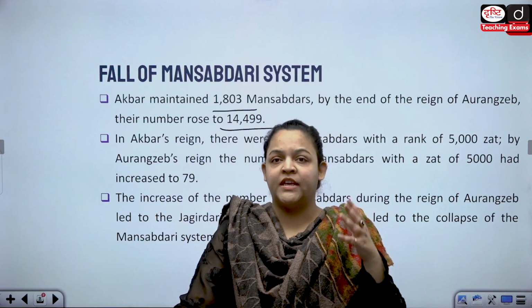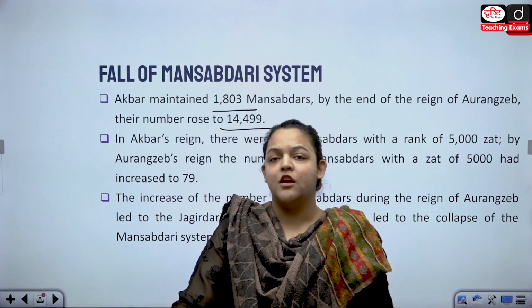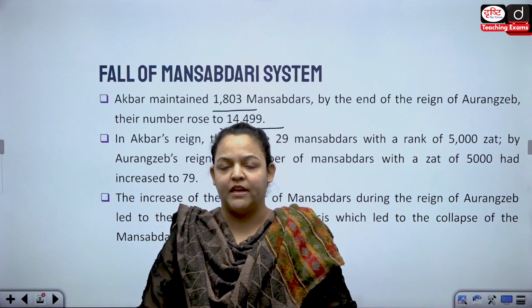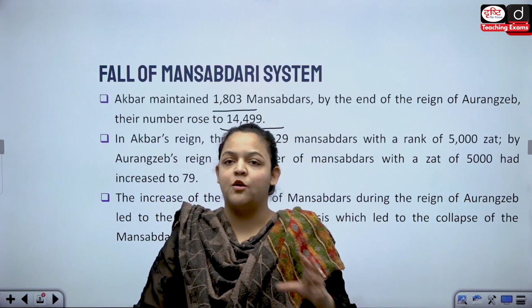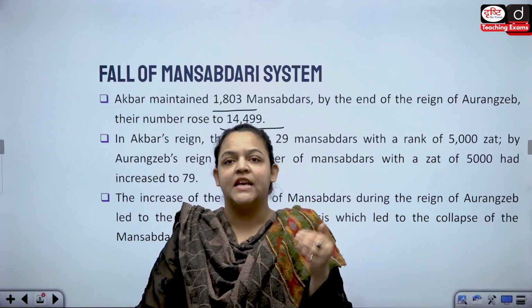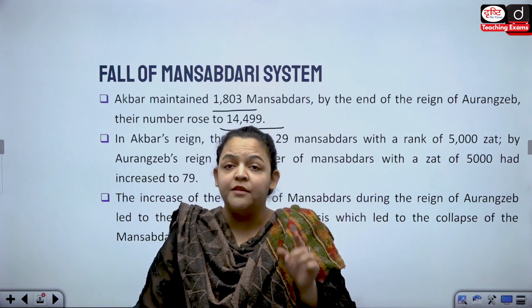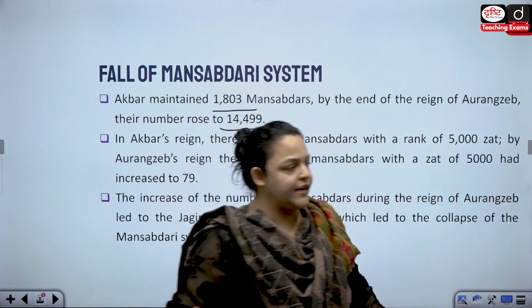Also, the king was quite weak, isn't it? Aurangzeb spent 25 years of his life in his Deccan campaign, leaving all these Mansabdars quite independent, and hence that was like a death blow to the Mughal Empire, which ultimately contributed to its decline.